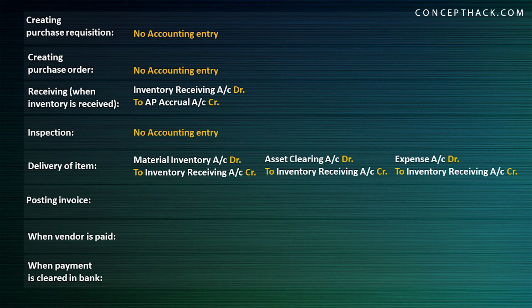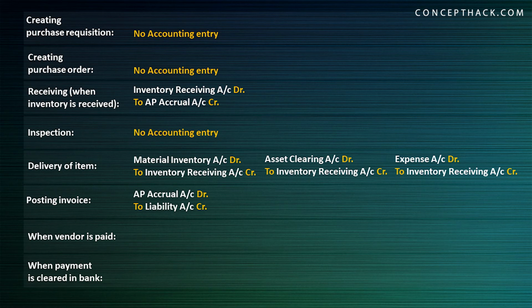Now you have delivered these goods to their final destination. Now you will be receiving your invoice. Now the invoice will be received by your AP department. So the AP department will go for posting of the invoice. Whenever they post the invoice, it will be AP accrual account debit to liability account credit. So here we are going to credit the vendor to whom we are going to make the payment.